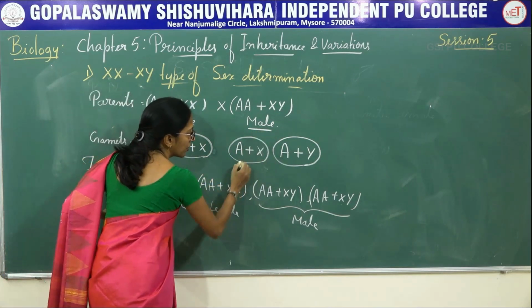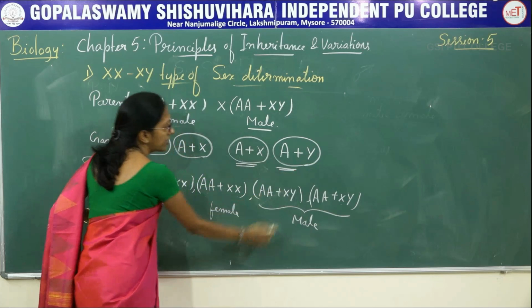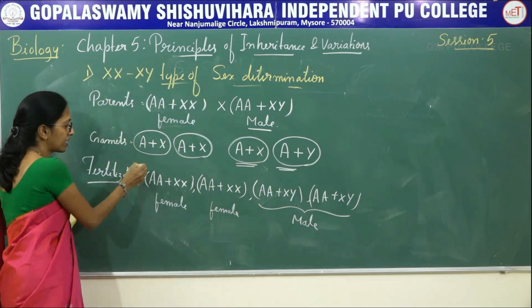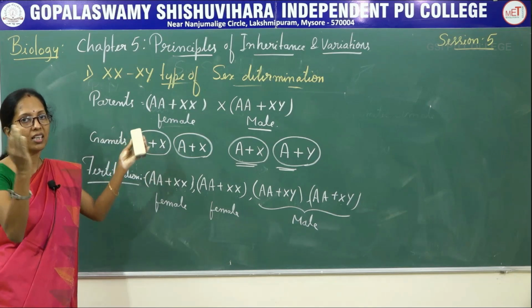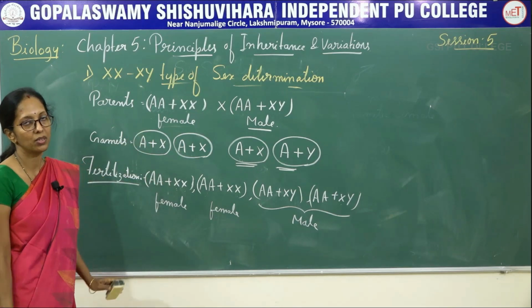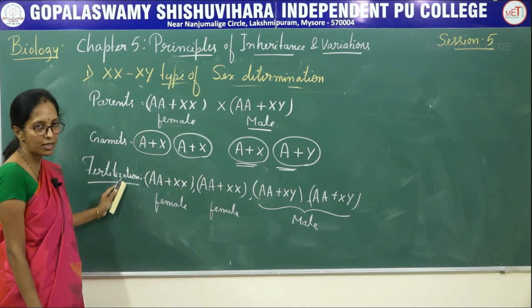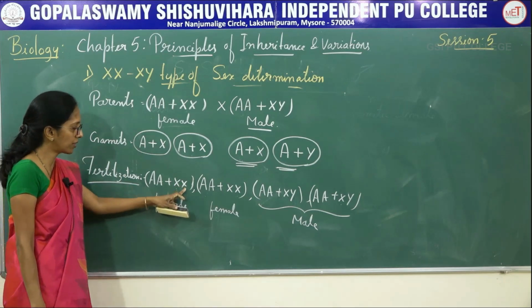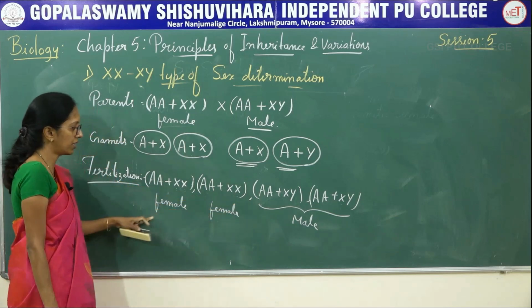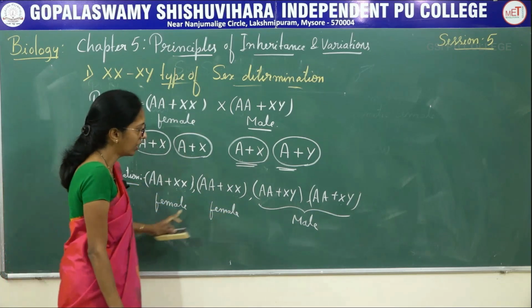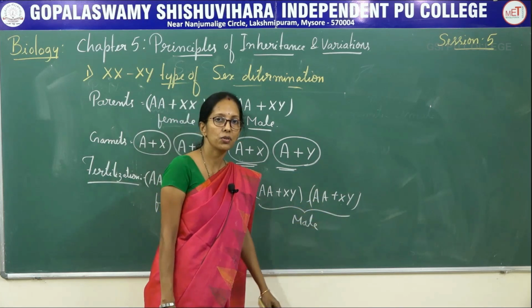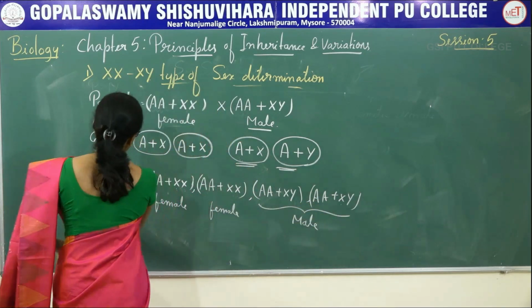So male produces two types of gametes, therefore it is said to be heterogametic. During fertilization, that means when the male and the female gametes are fused, that process is said to be fertilization or syngamy. Here you can see there is a presence of 2X chromosome, then the individual is said to be female. Here there is a presence of X and Y, the individual is said to be male.